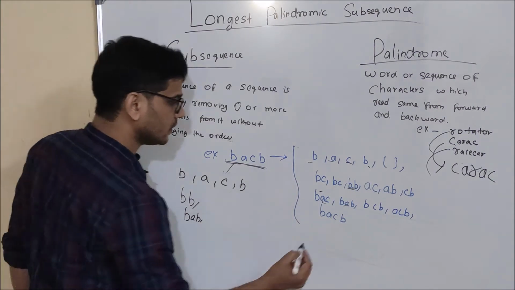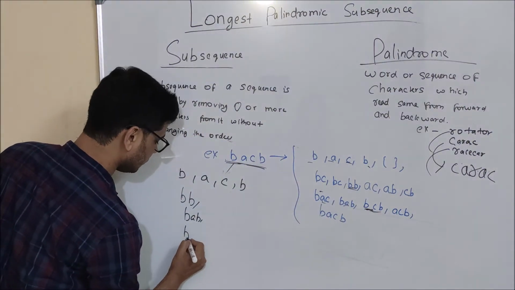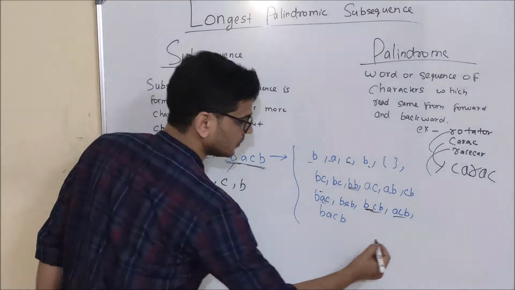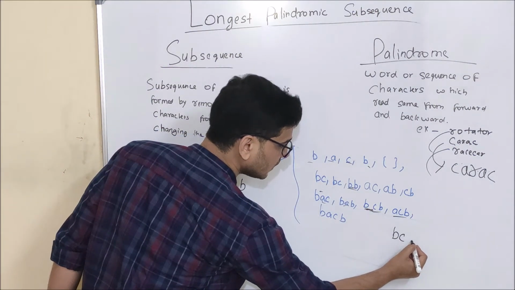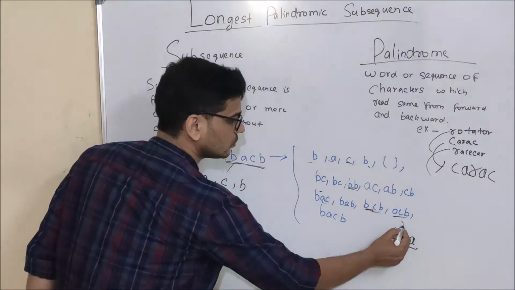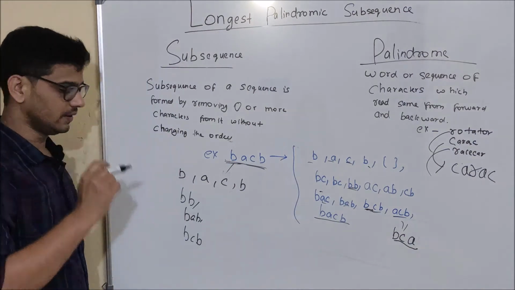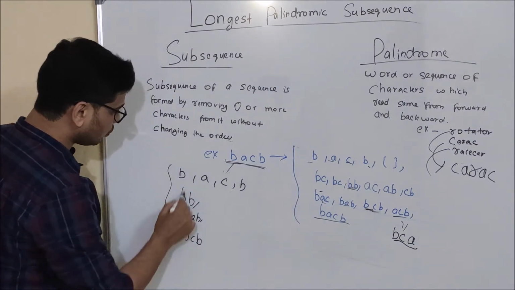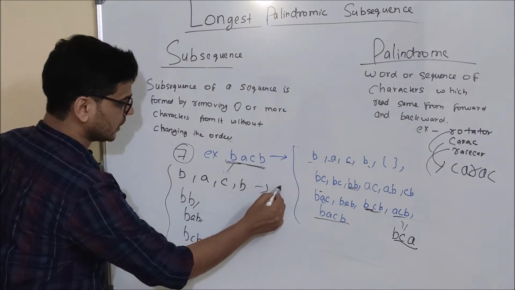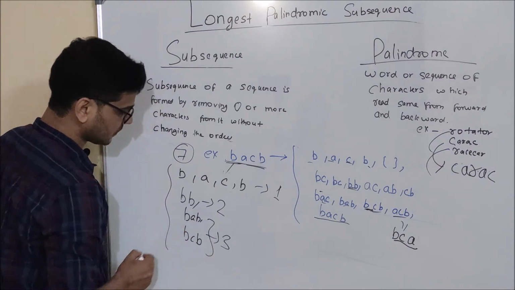BAB is a palindrome. BCB, it is a palindrome. ACB, it is not a palindrome. If we write it in the backward direction, it will be BCA, so these two are not equal. Similarly, BACB is not a palindrome. Now see, in total we have 7 palindromes here. These are of length 1, length 2 and length 3.